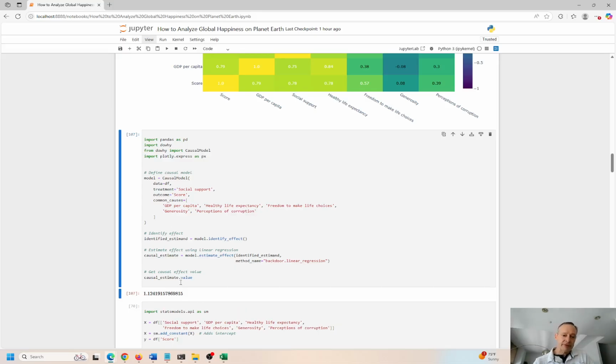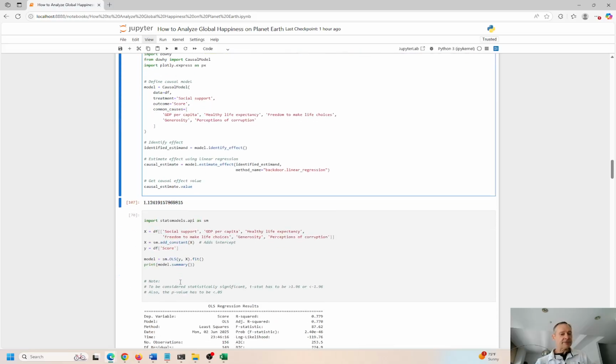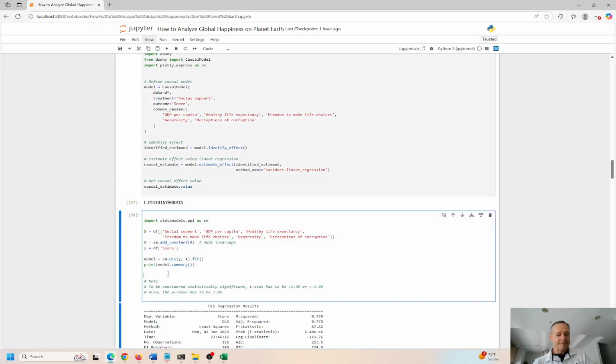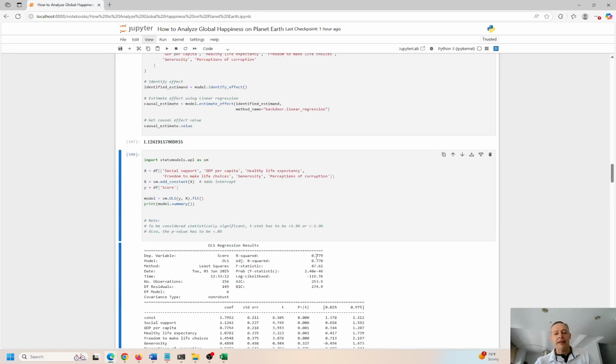Okay, and we have a causal estimate value. So basically, this is holistically now, how decent is this model at its ability to show causal relationships between the input and the output, right? Between the cause and between the effect. That's what I want to look at here. So let me hit Control Enter to run this. We're going to look at an OLS example, ordinary least squares, and look at the R-squared. So the R-squared is fairly high here.